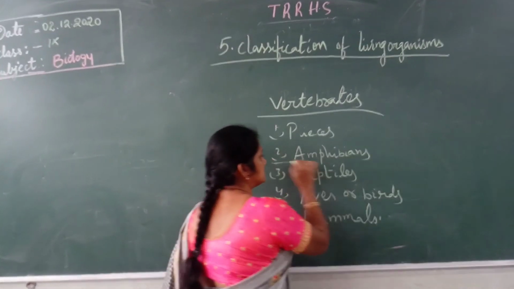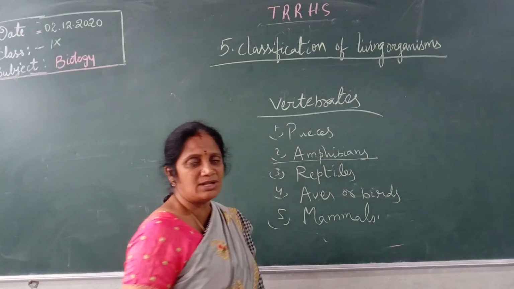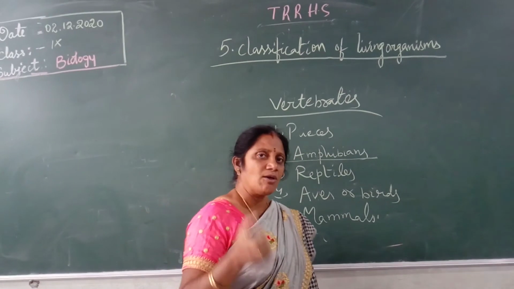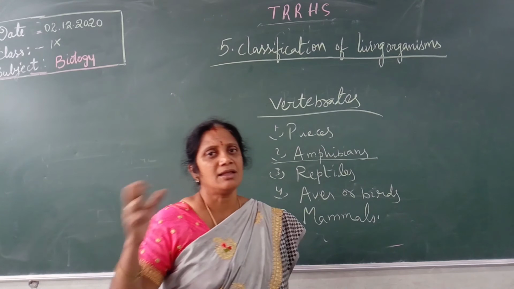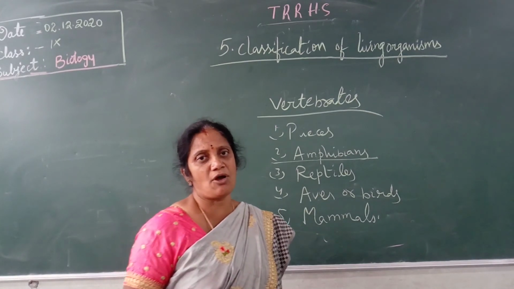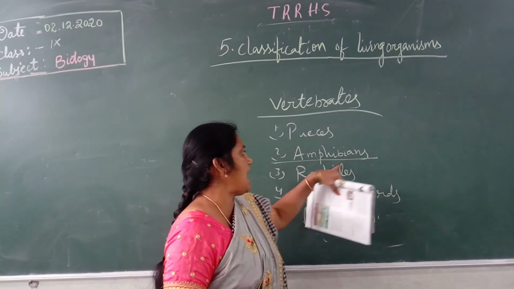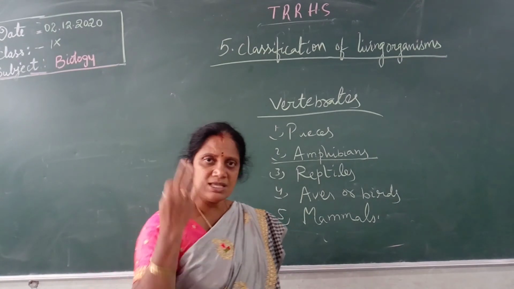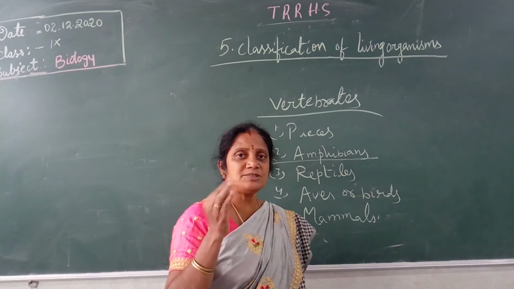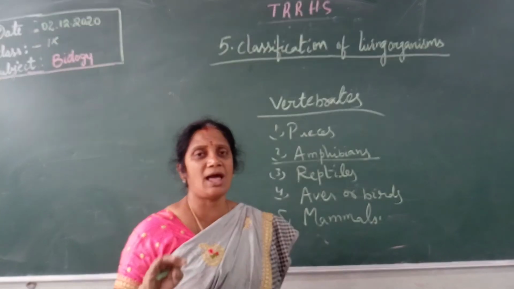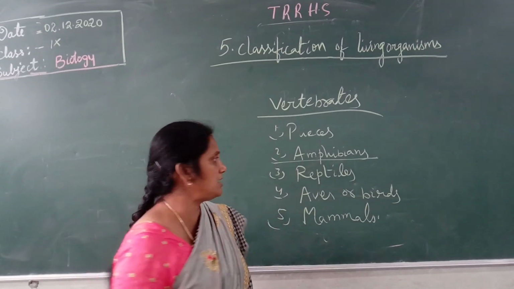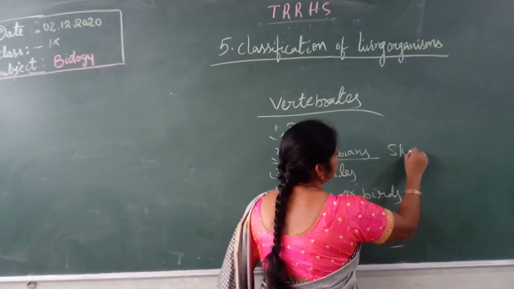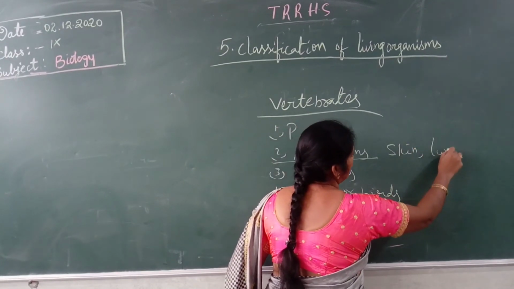Then amphibians. These are animals which live both in the water as well as on land. For example, the frog is an example of amphibians. Here the heart is three-chambered. They respire through skin as well as through the lungs.